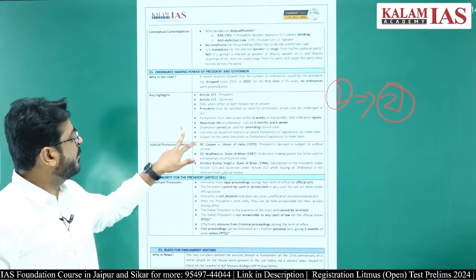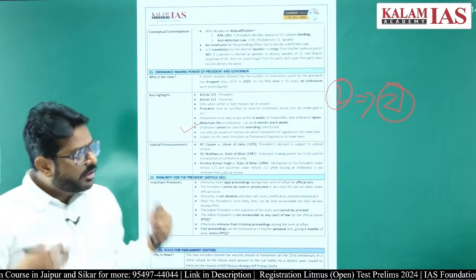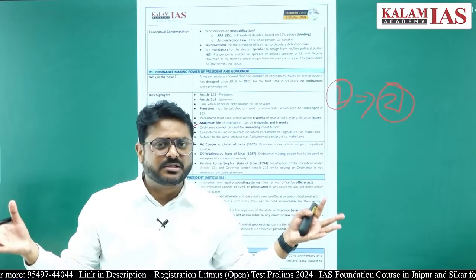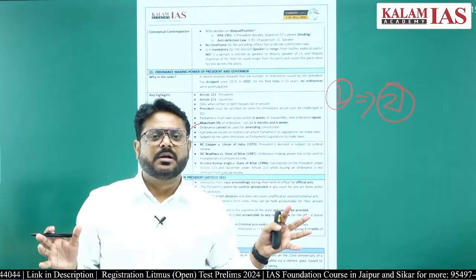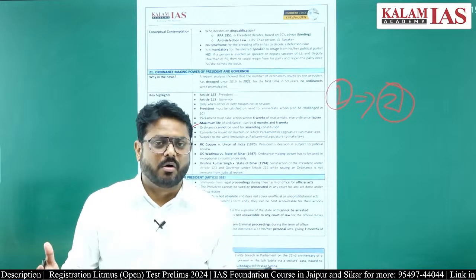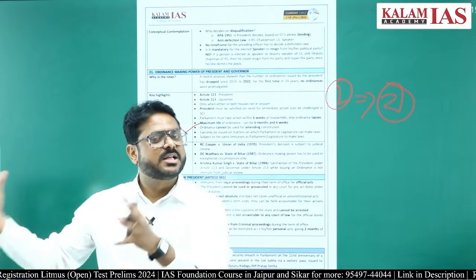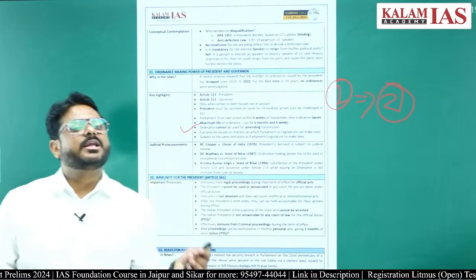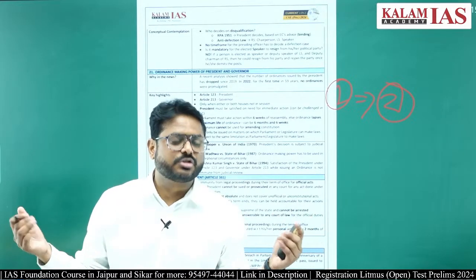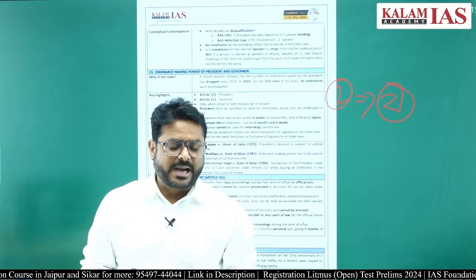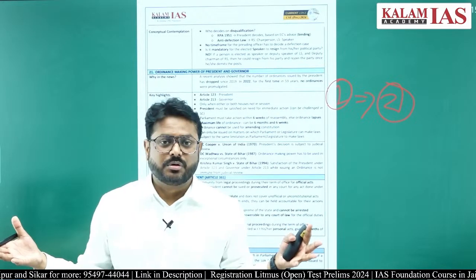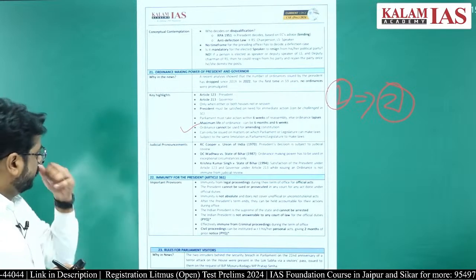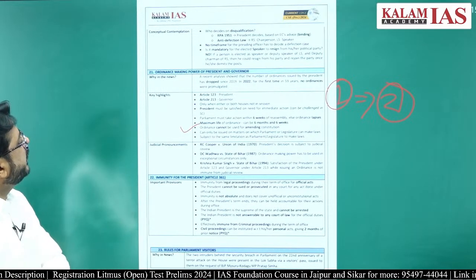An ordinance cannot be used to amend the Constitution of India, and an ordinance can be issued only on those matters on which the parliament can make law in the case of the president, and on which the state legislative assembly can make law in the case of the governor. For example, the parliament cannot make a law which violates the basic structure or basic feature of the Constitution of India, right? So ordinances cannot be issued in that matter also. One more thing is important here.